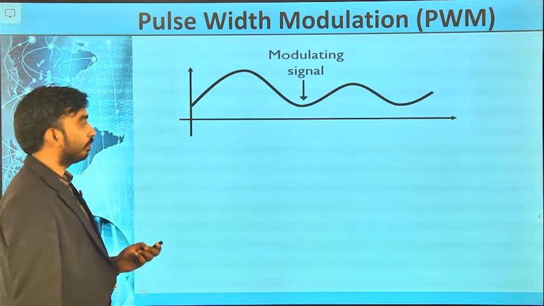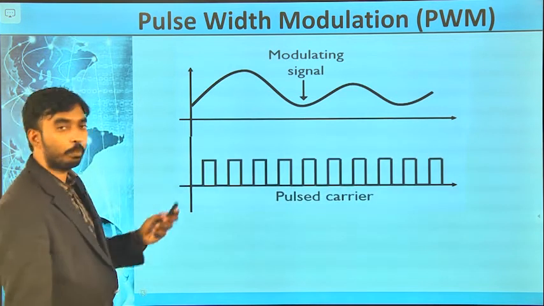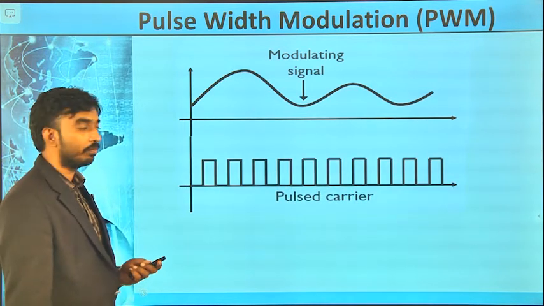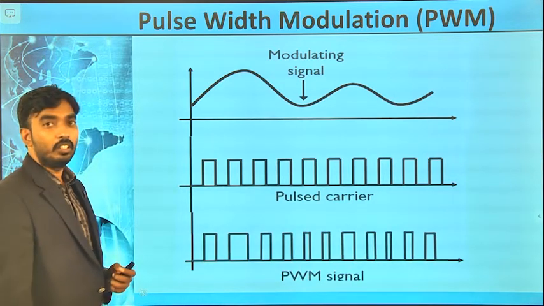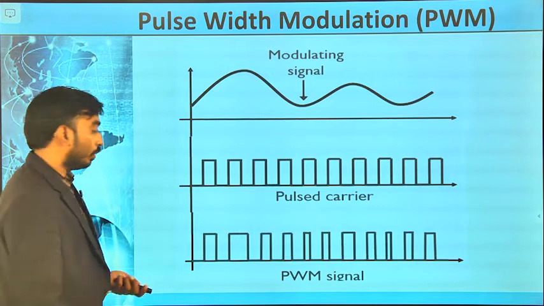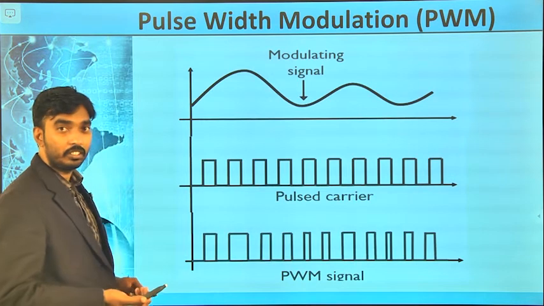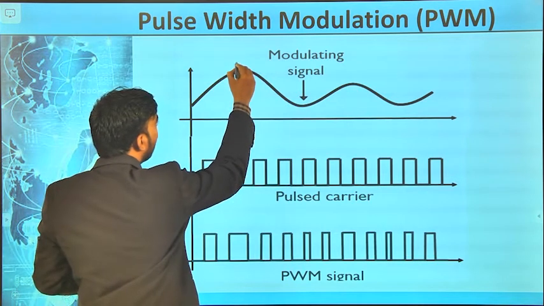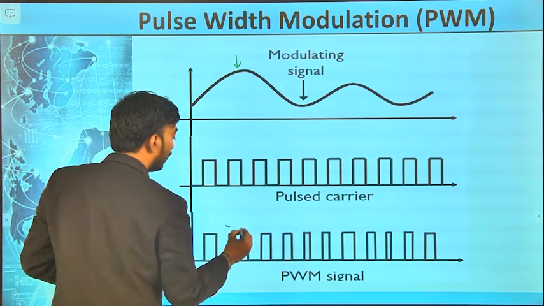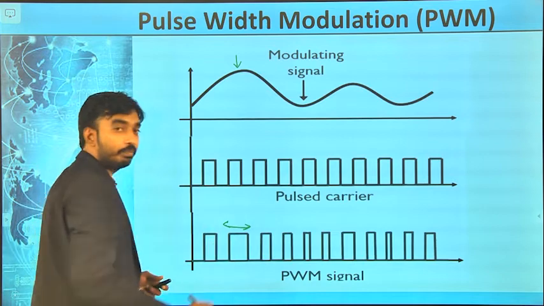Message signal, carrier pulse, and this is the modulated signal. How the width is changed, that we will see. Whenever the message signal is high, the width is more.